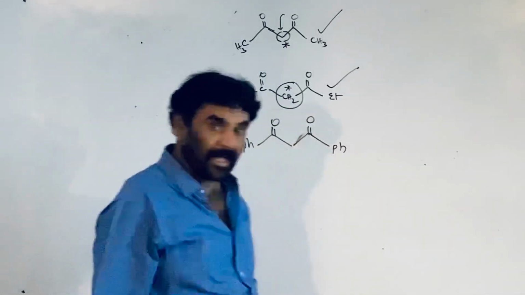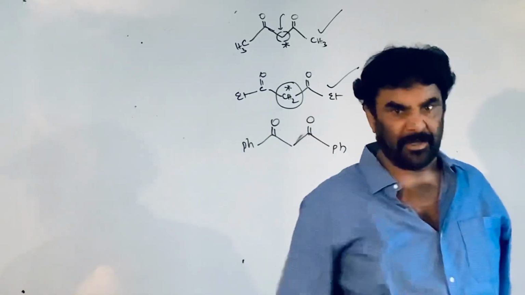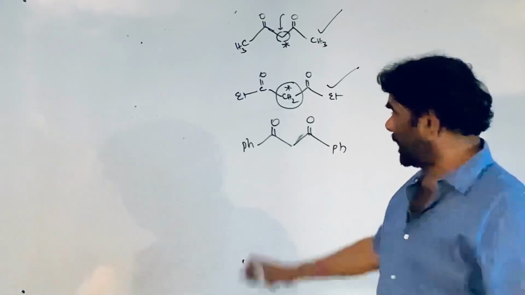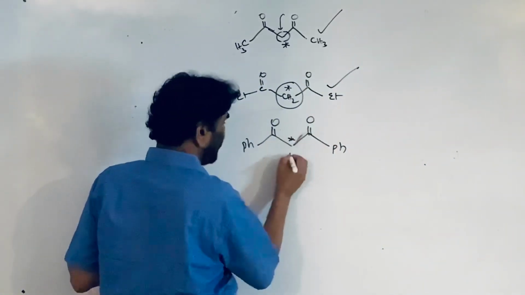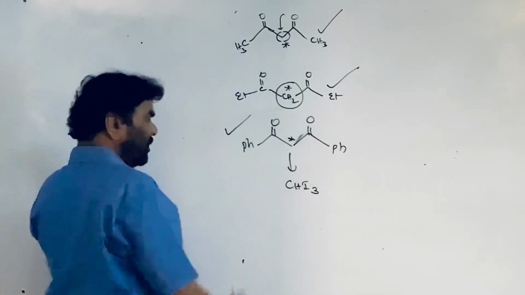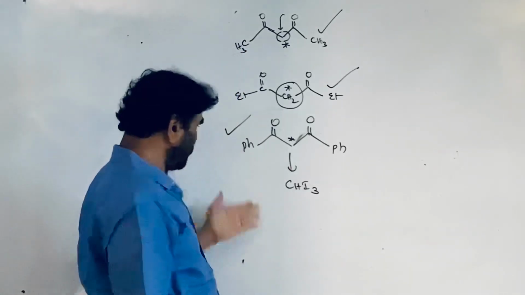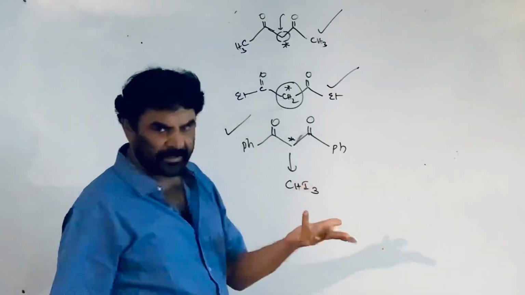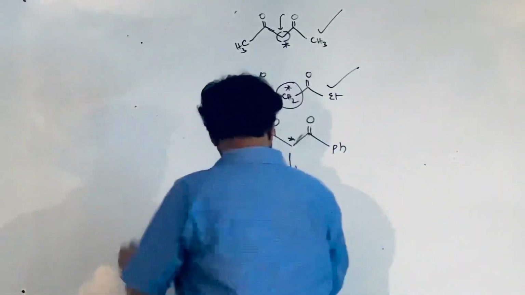But the CH2 present between the two carbonyl groups, in 1,3-dicarbonyls, takes part in that reaction. So this takes part in the reaction. Iodoform is possible. So it gives the iodoform test. They may be methyl groups, ethyl groups, phenyl groups, propyl groups, whatever it is, they give the test for iodoform test. This is responsible.